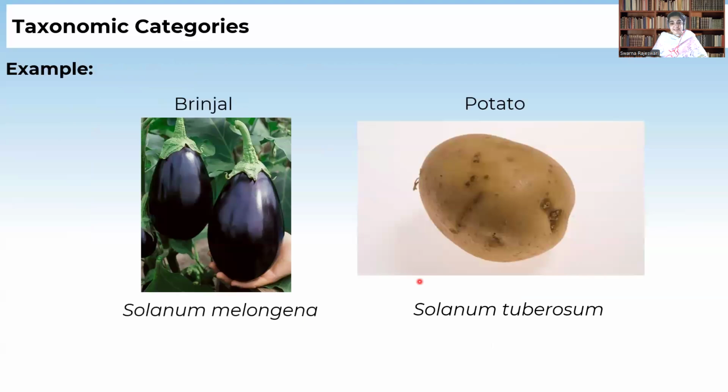But if we see the species, melongena includes brinjals, whereas tuberosum includes tubers, that is potato. Even though they belong to the same genus, there is a difference in the special characters which places them in different species.